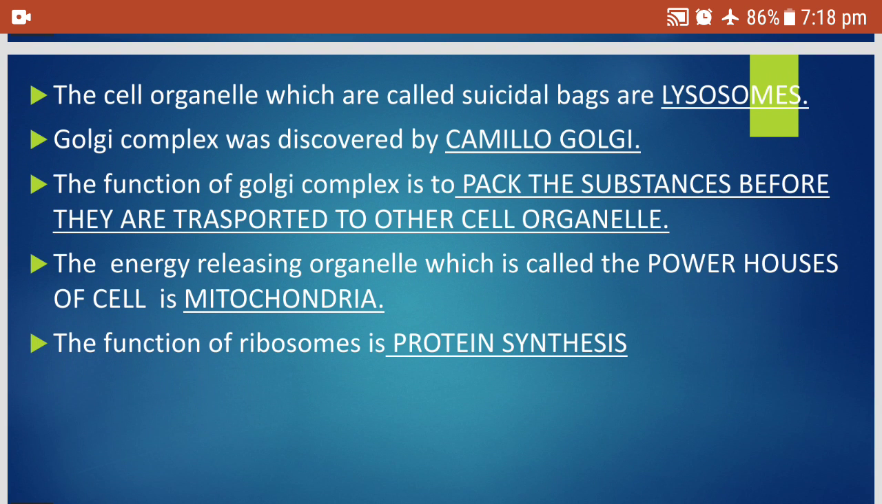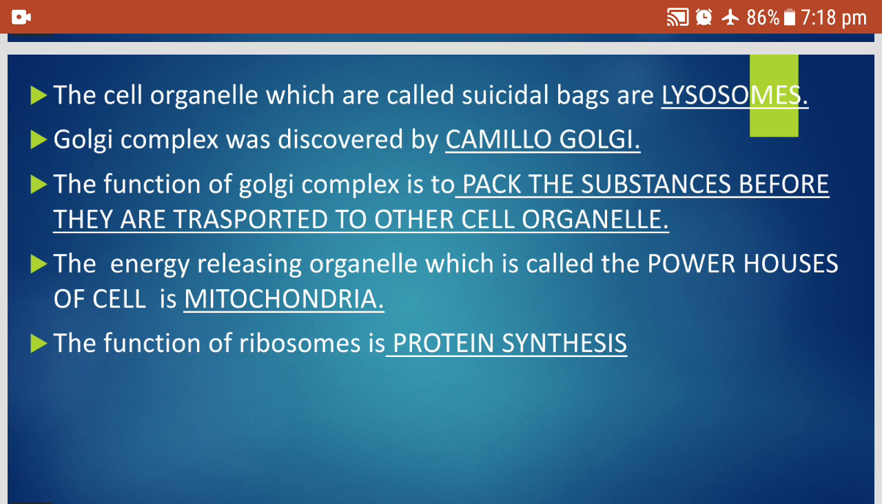The cell organelle which is called the suicidal bag is dash, lysosomes. They contain digestive and destructive enzymes. Golgi complex was discovered by Camillo Golgi. The function of the Golgi complex is to pack the substances before they are transported to other cell organelles. Packing. And the energy releasing organelle, which is called the powerhouse of the cell, is dash.